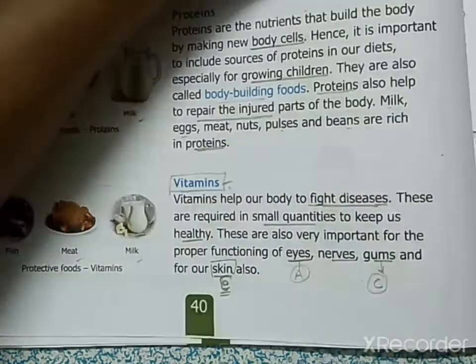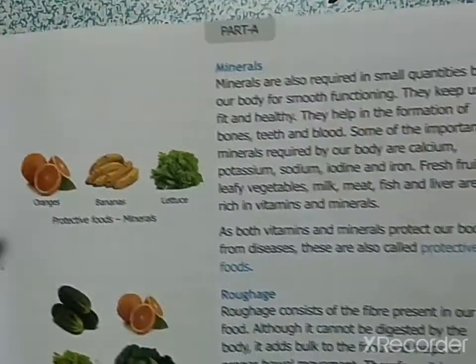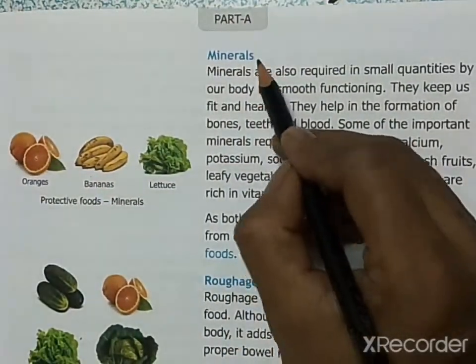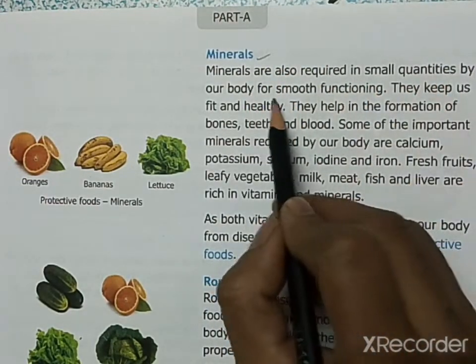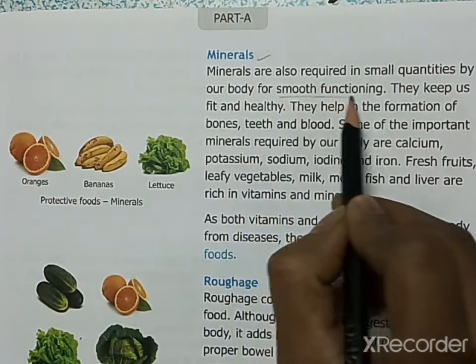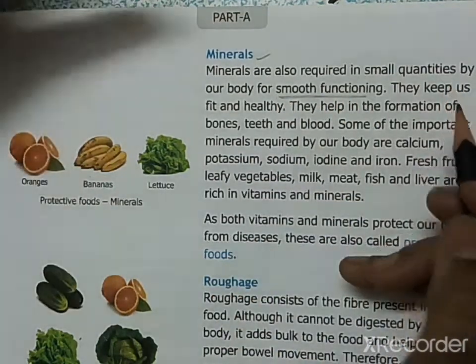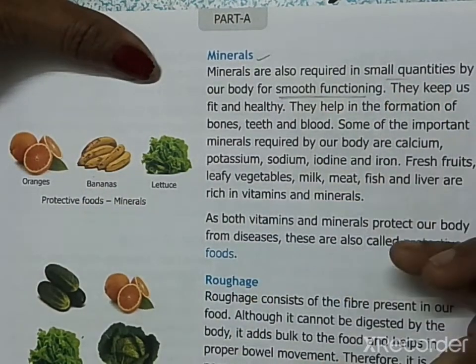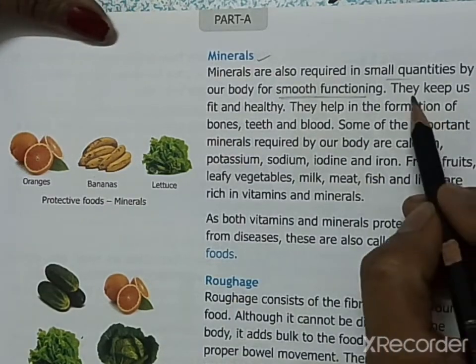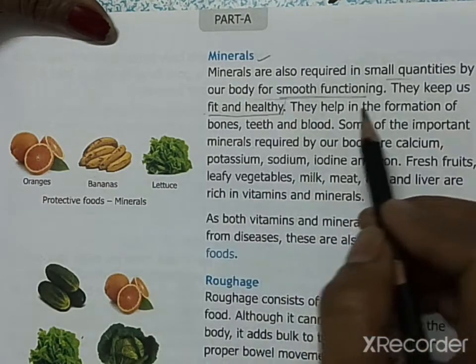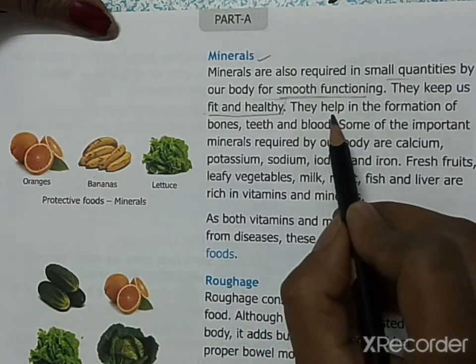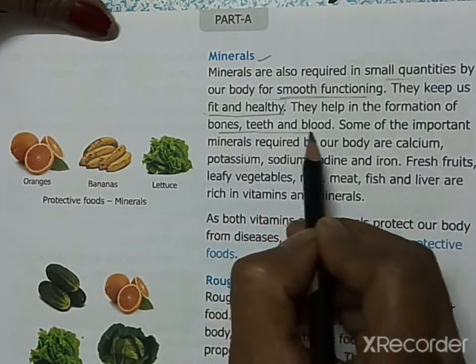Okay, then the last component of food is minerals. These minerals are also required in small quantities by our body for smooth functioning. For the smooth functioning of body, minerals are required in very small quantities, but they are important. They keep us fit and healthy. They are the protective food and they keep us fit and healthy. They help in the formation of bones, teeth and blood.